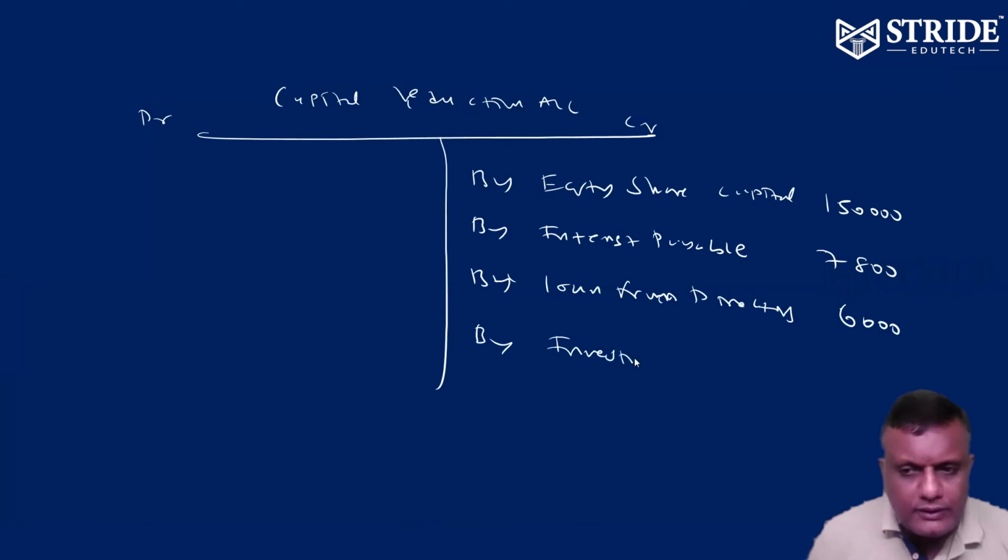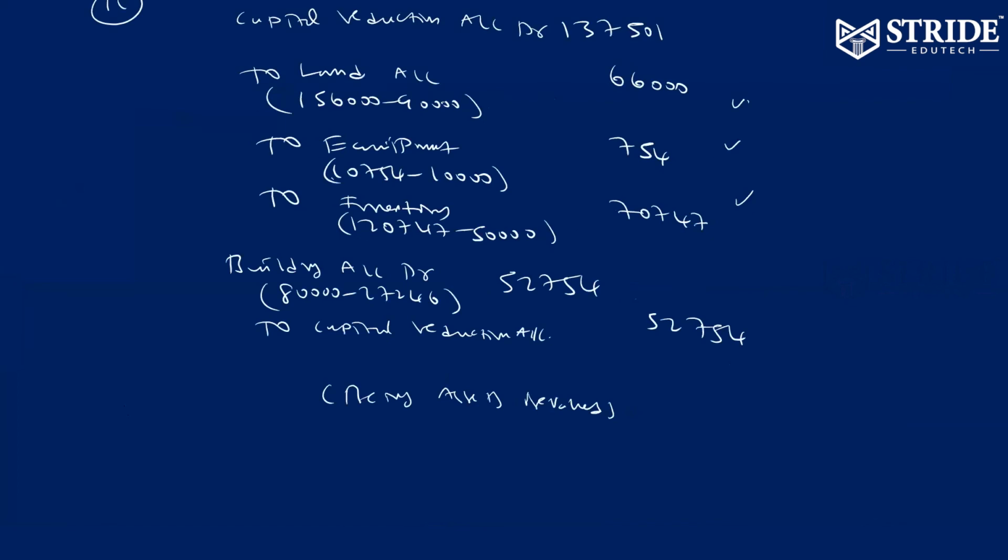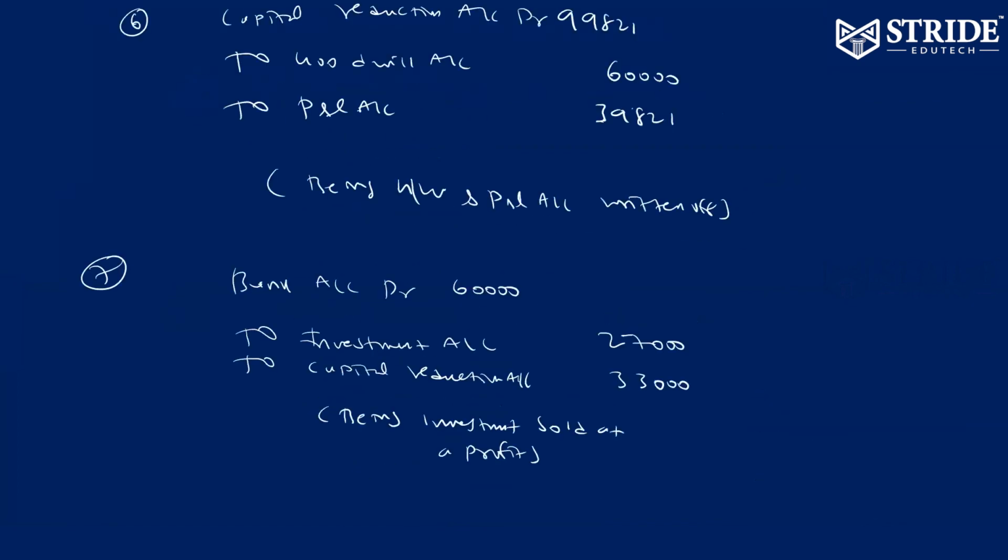Investments also increased in value, 33,000. Buildings also increased in value, 52,754. Kindly check it. Goodwill written off.